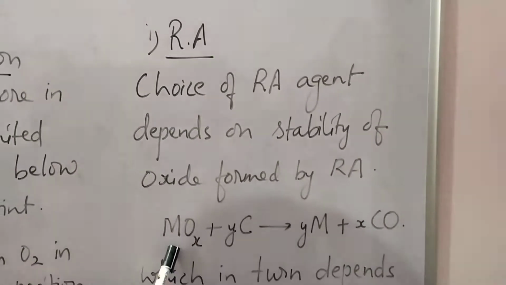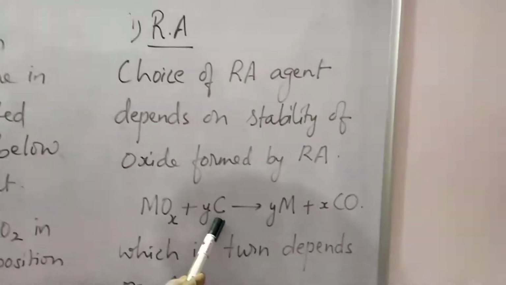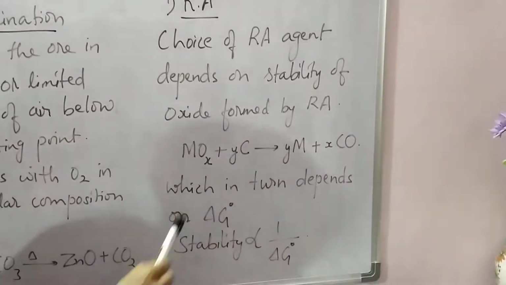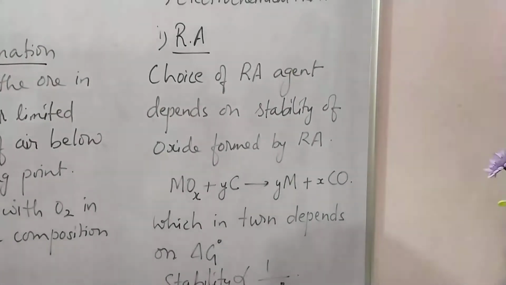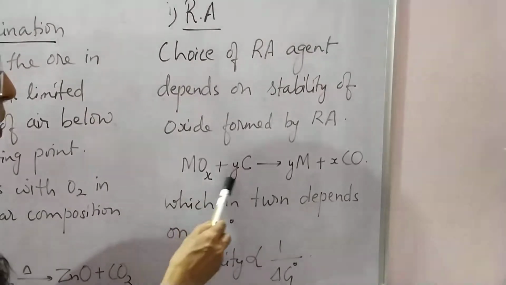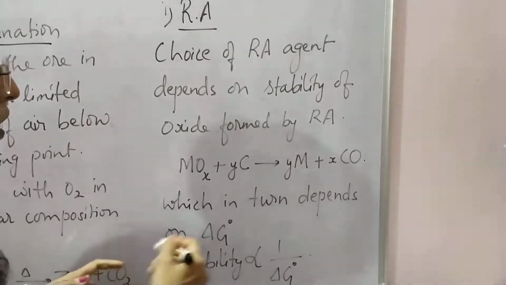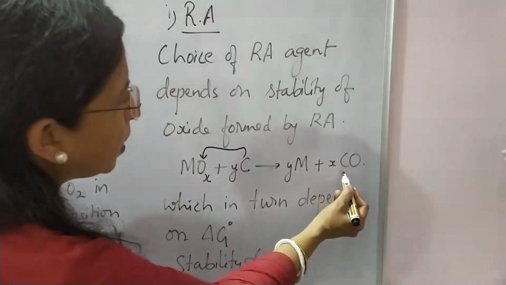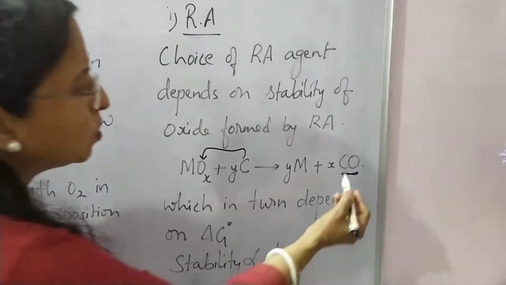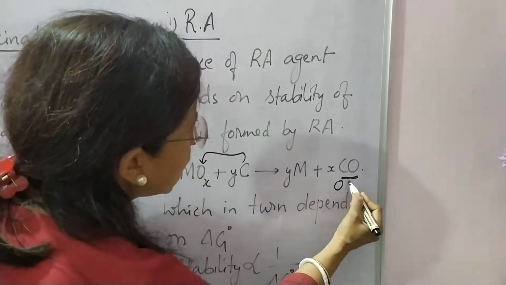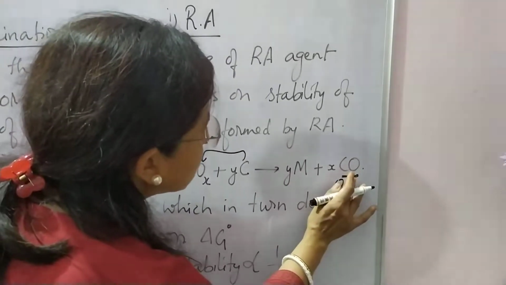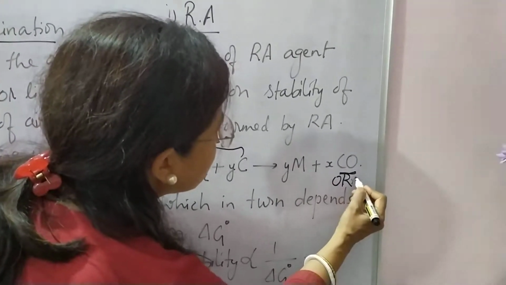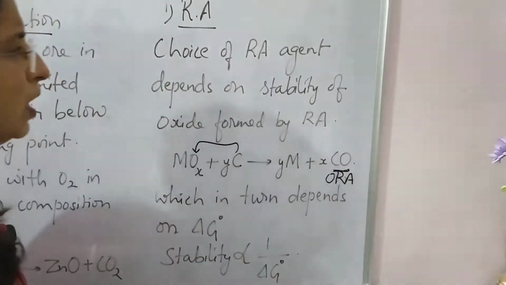When a metal oxide is reacted with a reducing agent, here I have taken carbon, the oxygen is taken up by carbon and forms carbon monoxide. This is nothing but the oxide of the reducing agent, and the metal is freed.